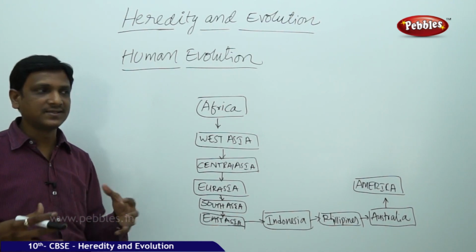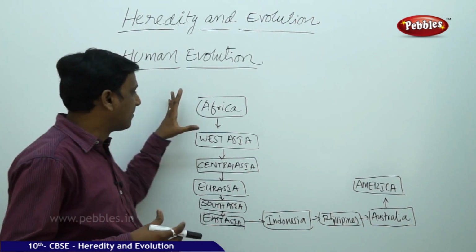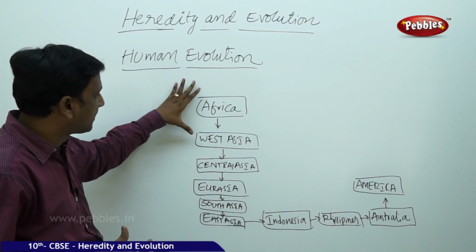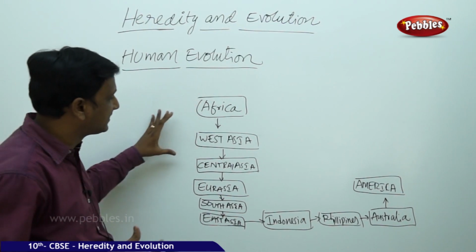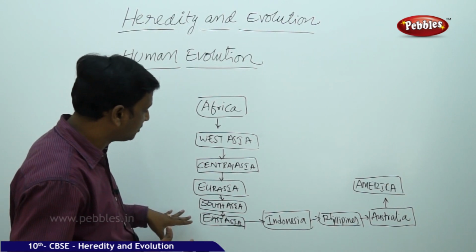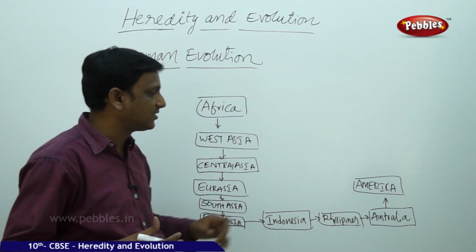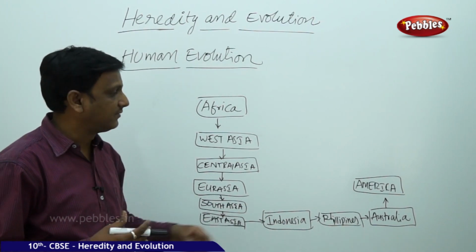But we all started from a common ancestor, that is the Homo sapiens found in Africa. So from Africa, some people spread in Africa and some migrated to West Asia, from there to Central Asia, then to Eurasia, to South Asia, and to East Asia, and from there to Indonesia, Philippines, Australia, and then to America.